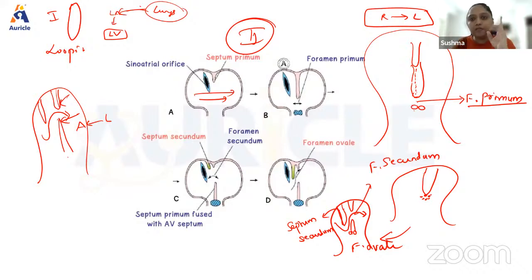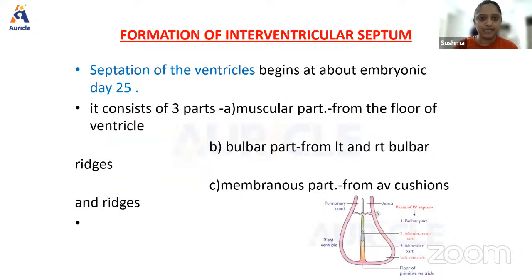What are the two septums that are joining together to close it? Septum secundum and septum primum. Very, very important concept, guys. This is exactly what is asked in your examinations, in your UG examination.